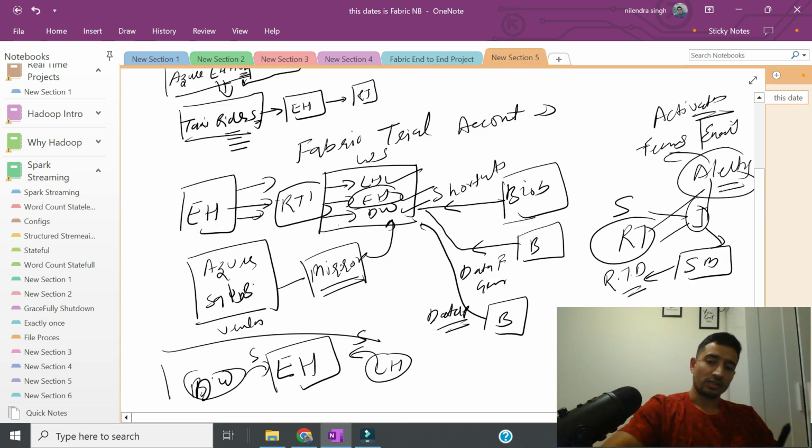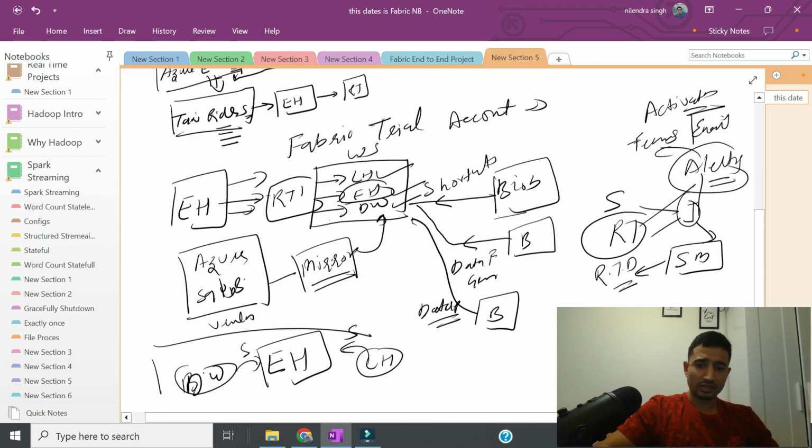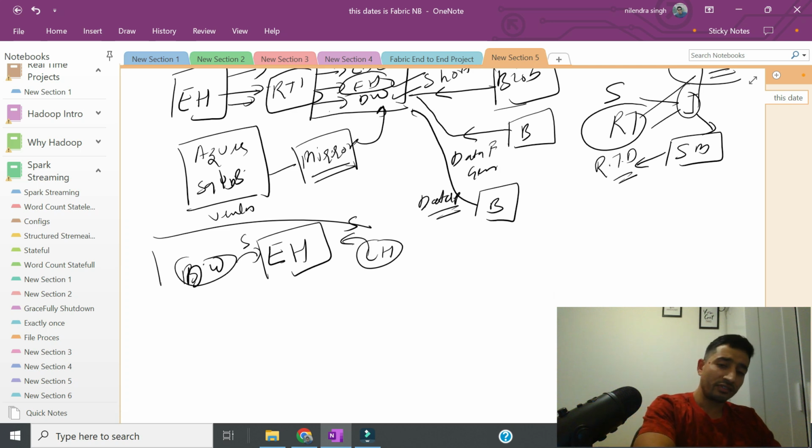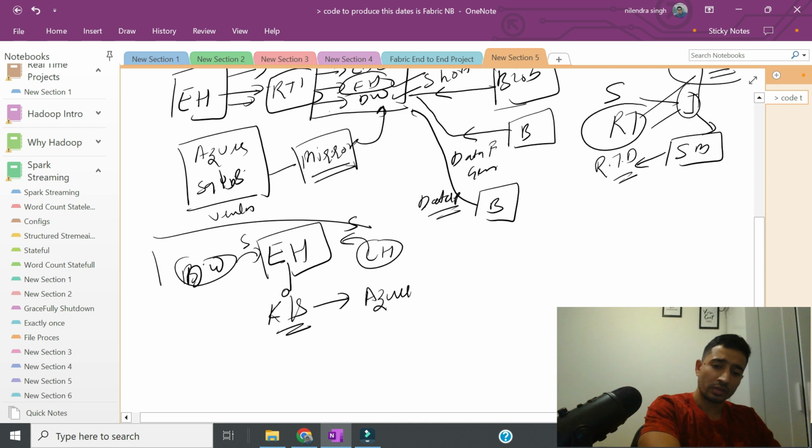Now, if we see here, we have Event Hub, right? Event Hub has key and secrets of how to access it. Now, what I have done, I have stored this into Azure Key Vault, right? And then the thing is how to see these Azure Key Vault secrets into Fabric Notebook. We will see that as well, right?